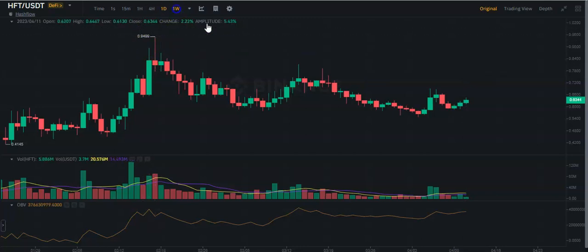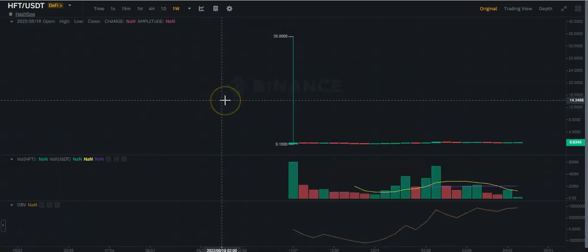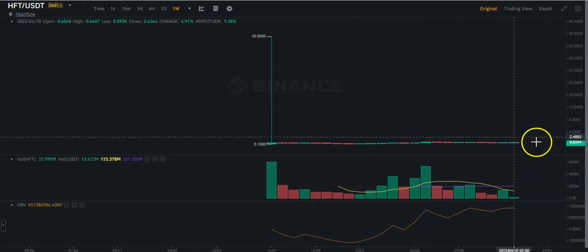If we switch to the weekly chart in order to understand what might happen over next month. In fact, with the daily chart, we analyze what might happen over next weeks. With the weekly over the next month, we see this huge increase in terms of volumes in accordance with the point of high at 0.95 US dollar. So this area between 0.80 and 0.90 US dollar is crucial, 0.95 to be more precise.